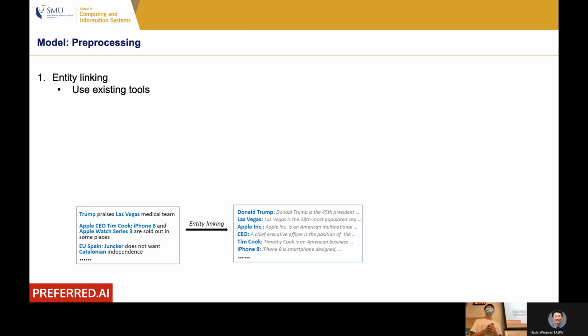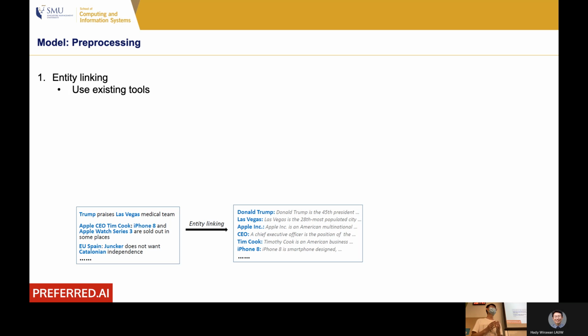The first problem is, given a news article, given a news title, how can we extract the entities from the news title? In this paper, the authors use existing entity linking tools to extract the entities from the news title. However, I would argue that the entity linking here is not the contribution of this paper. This is only the pre-processing of the data.